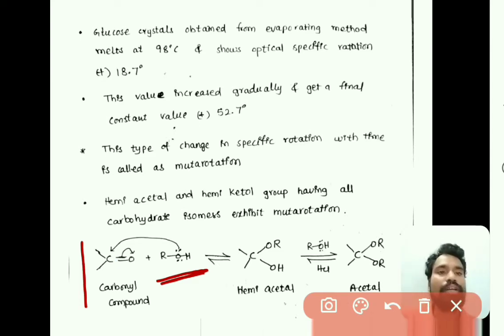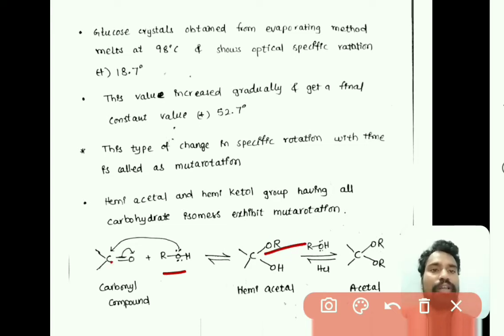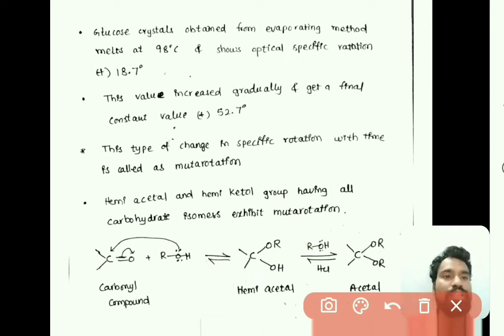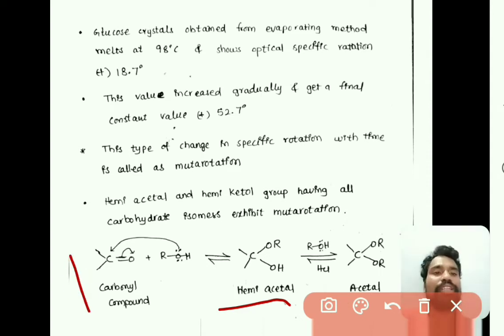And then that OR is bonded to the carbonyl carbon like this, and the carbonyl oxygen will get a minus charge and take the hydrogen from the alcohol, so that it is converted into OH, right? So this is called hemiacetal. If it is a ketone, that is hemiketal, right?